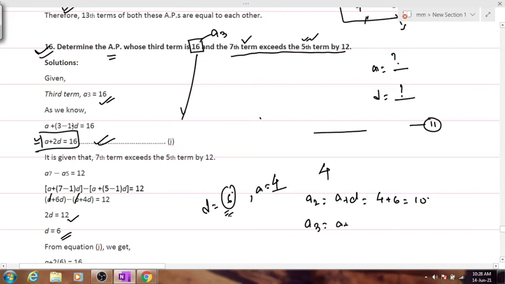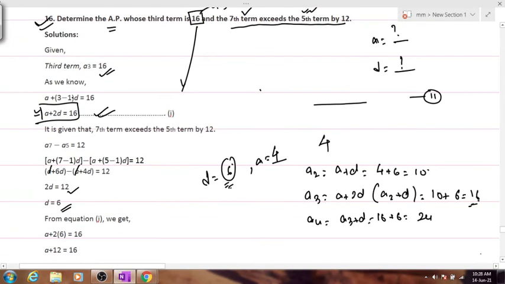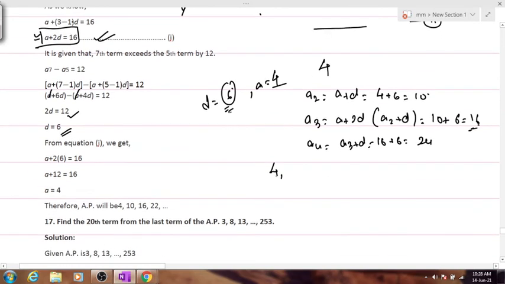Third term will become A plus 2D, or you can write A2 plus D also, there is no issue. It's 10 plus 6, 16, right? A4 will become A3 plus D, which is 16 plus 6, 22. Yes or no? You have to write at least 3 to 4 terms, minimum. So the first term comes out to be 4. Therefore, what will be the required series over here? First term is 4, 10, 16, 22 and so on.